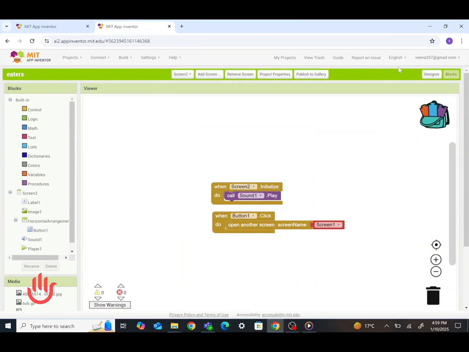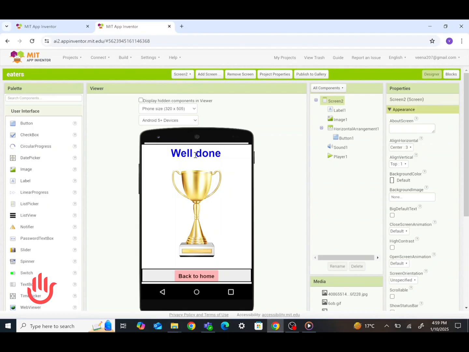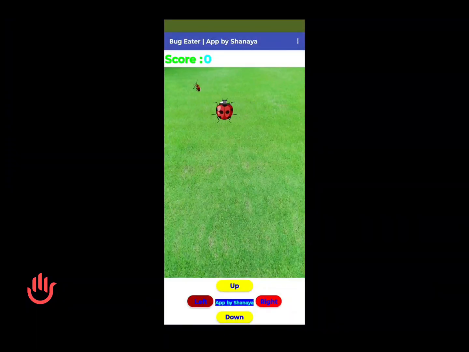Now let me show you the demo of my app. So this is the game. Yay!